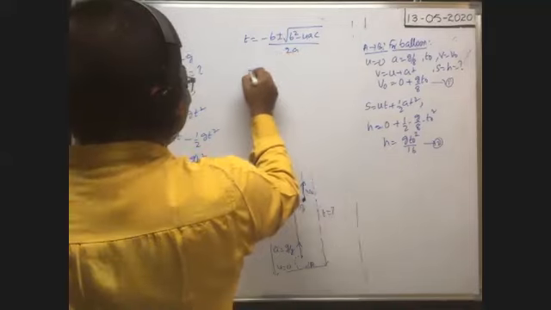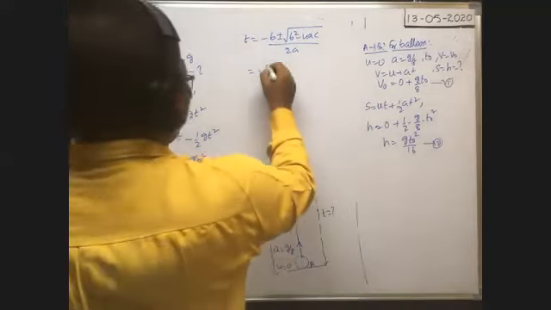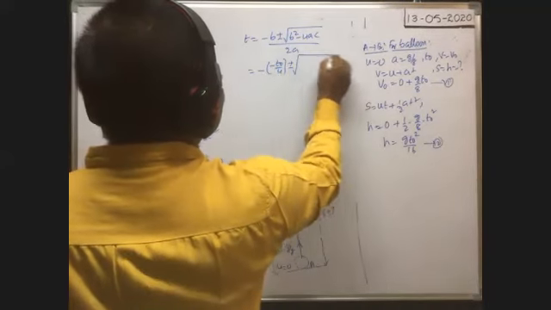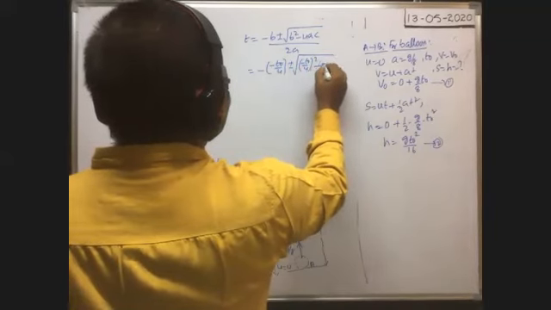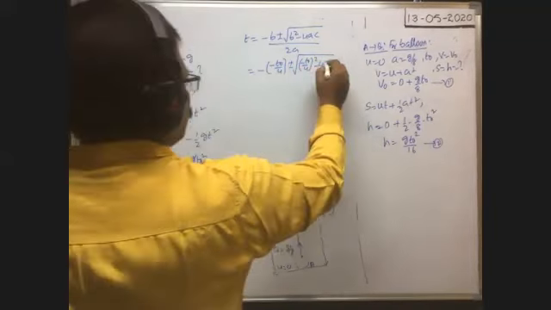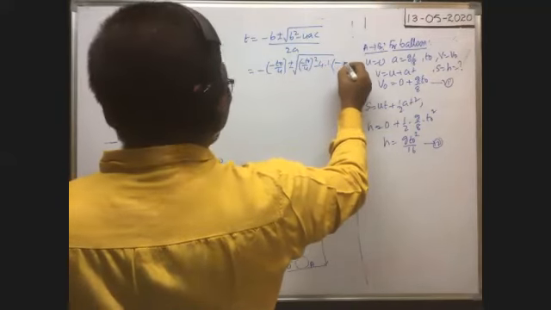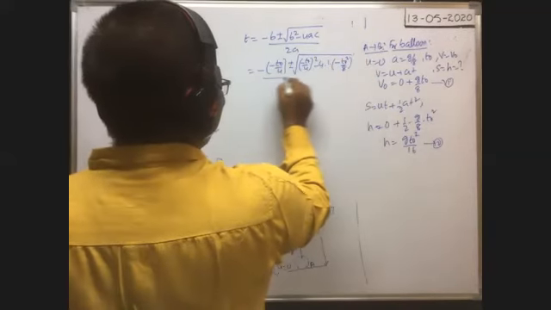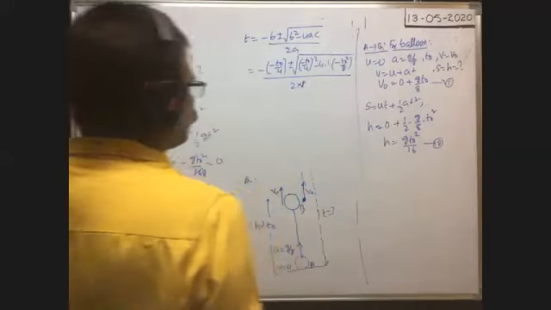That is equal to minus b, meaning minus t naught by 4, minus t naught by 4 plus or minus square root of b square, minus t naught by 4 whole square, minus 4 into a, 1, c, minus t naught square by 8, whole by 2 into a, a means 1.